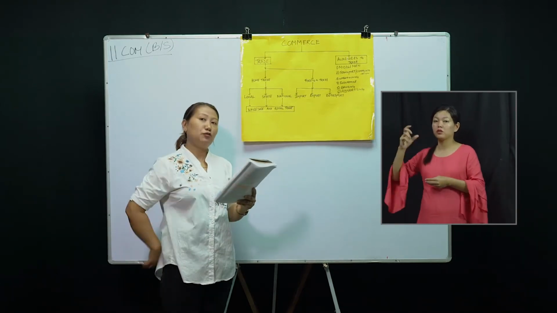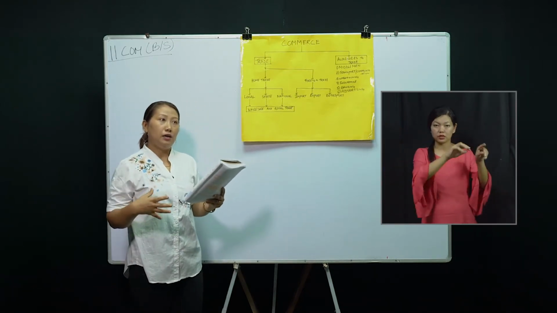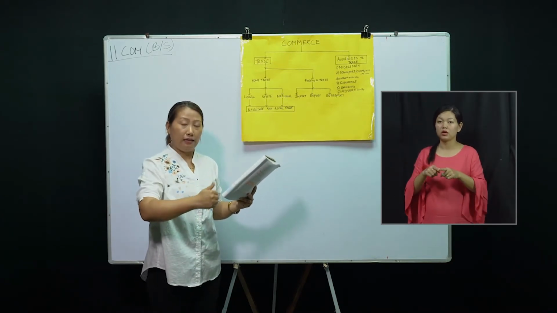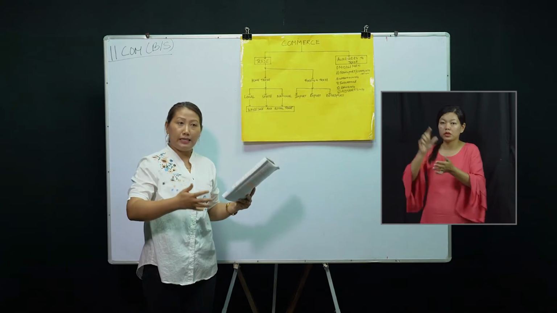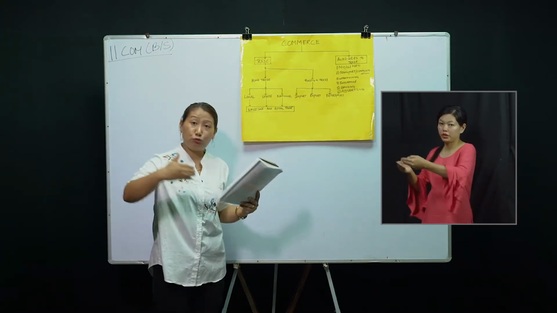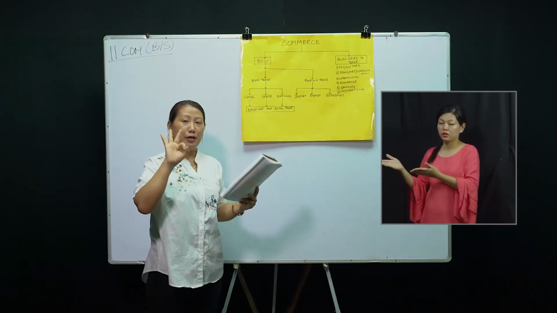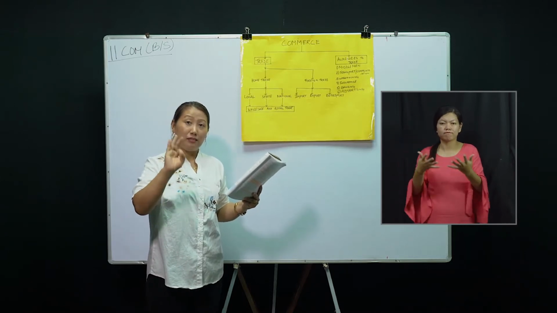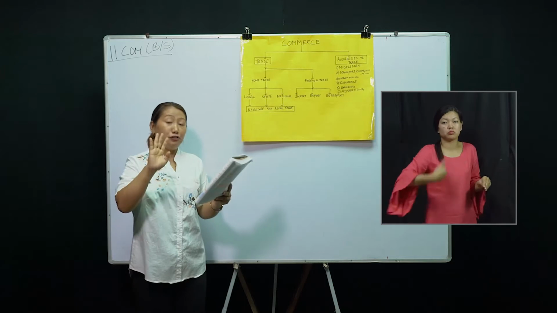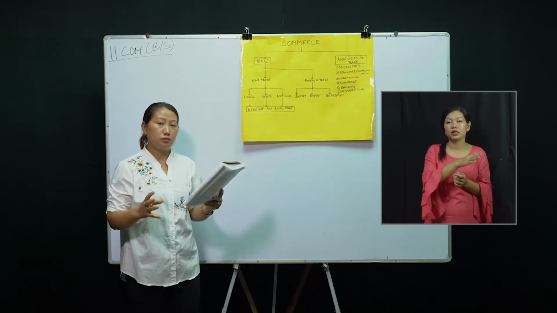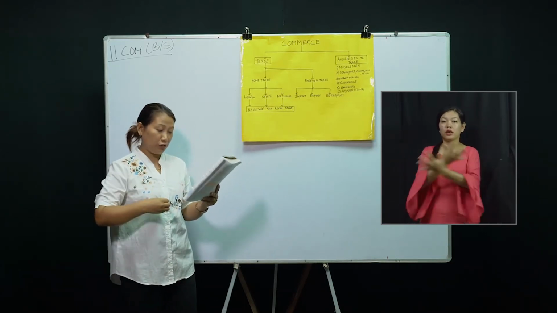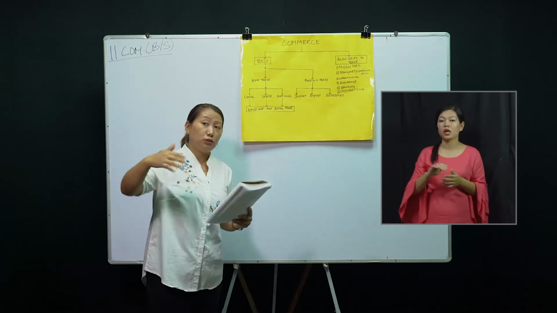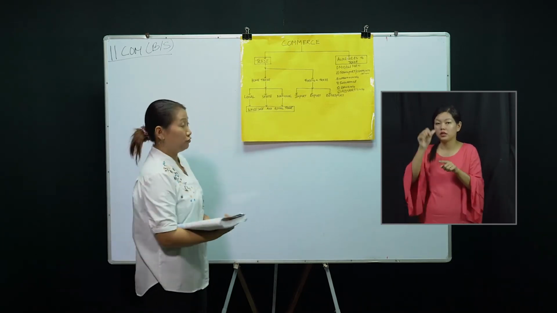Let me give you an example. If India imports goods from Nepal, and the same goods India again sells, exports, to China, that means three parties are there, isn't that? India, Nepal and China. So entrepot trade means when one country imports goods from another country, and the same goods are again exported to a third country. That is called entrepot trade.